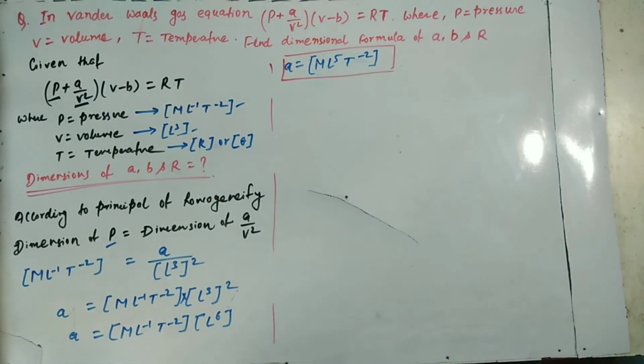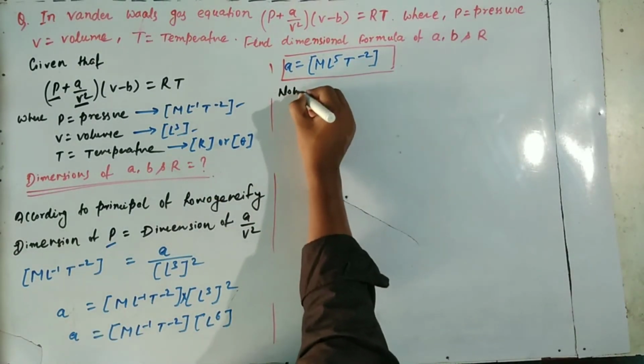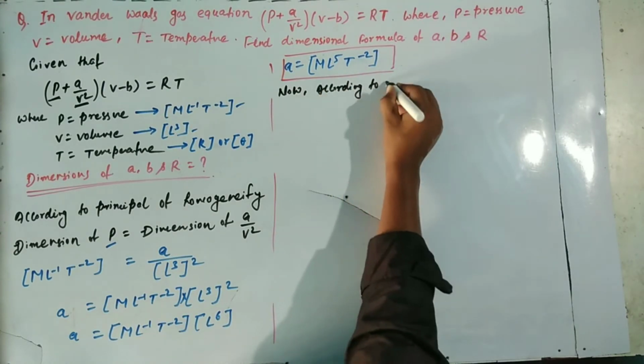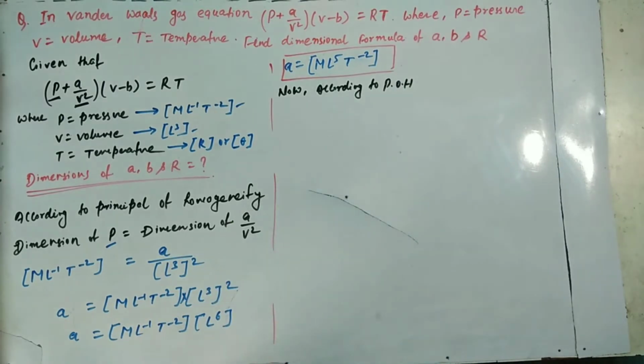Now we have to find the dimension of B. For B, again we apply the principle of homogeneity.